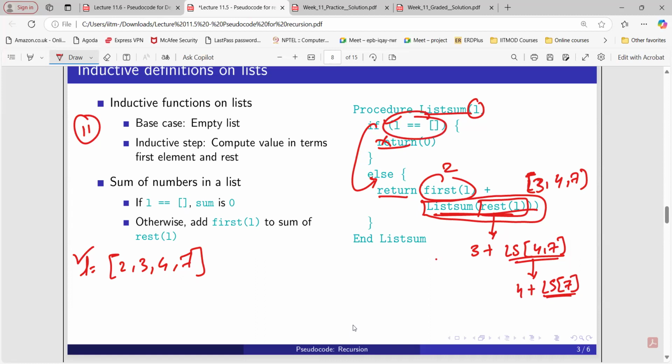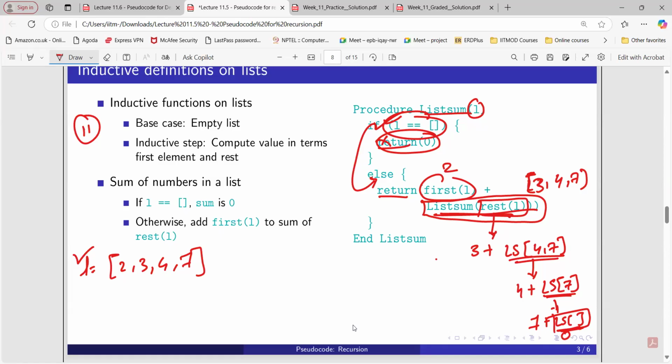Again, this condition is not satisfied, so the output of this will be 7 plus. Now, here rest of L is what? We have removed this element, so that will be empty. At this point, we don't have any other element, so the list is empty. Now we are going to return 0. The output of this procedure is 0.